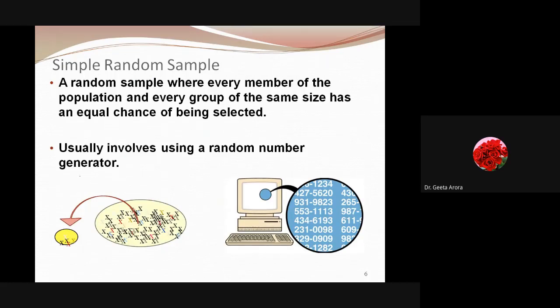Here we have the same thing being shown, that it can be generated with the help of a system. Or we have a command rand, and using this command on an Excel sheet we can generate random numbers lying in a certain range. From there we can select, or we can take a pot, put in all the slips with different numbers and take out any of them. Any of them means as many as are required, right? So these make a random sample.